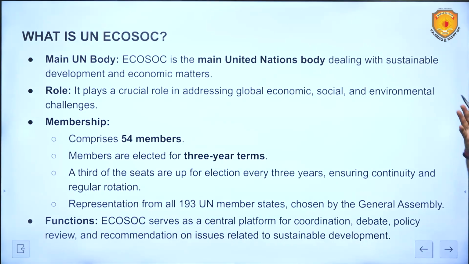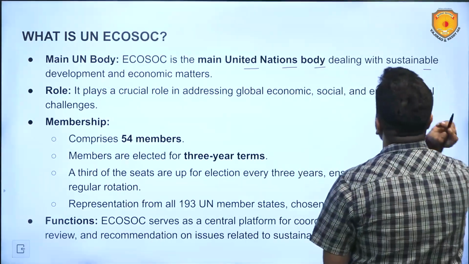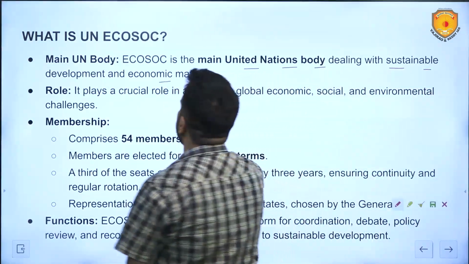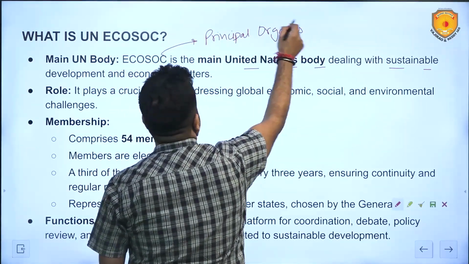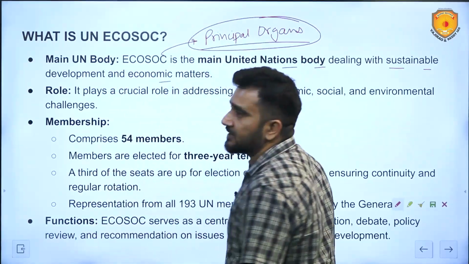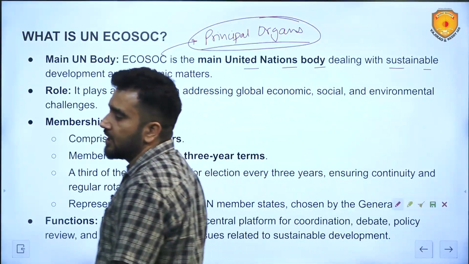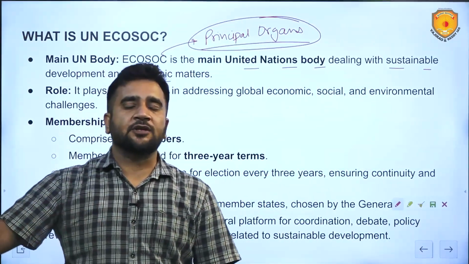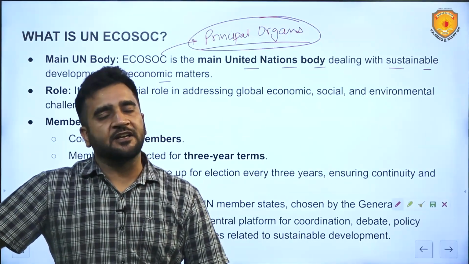What is UN ECOSOC? I have already told you, but yes, let's go through this slide as well. It is the main United Nations body dealing with sustainable development and economic matters. So it is a principal organ. Many aspirants are confused that sir, principal organs are 6 in number, because we have studied 6 in school. But actually the 6th principal organ, the Trusteeship Council, got dissolved in 1993.